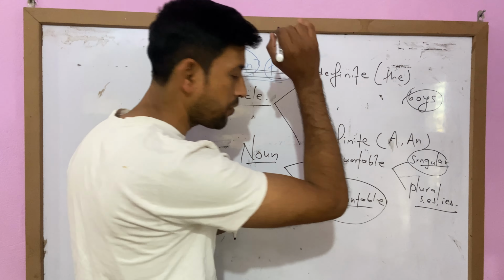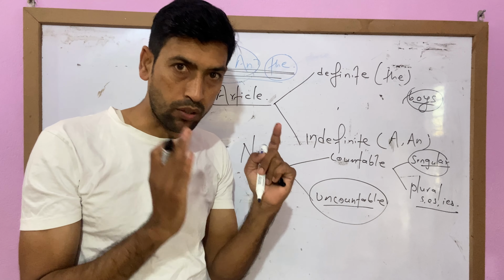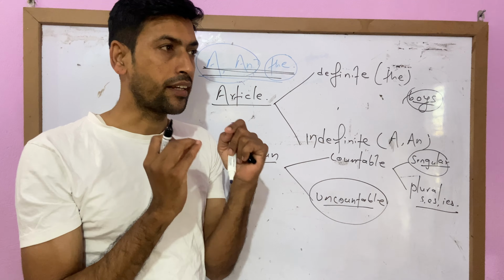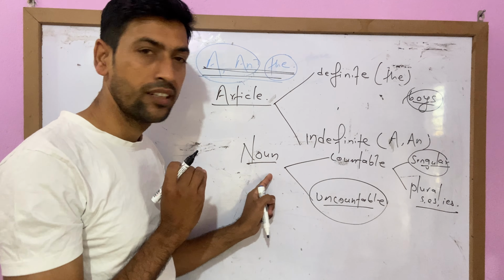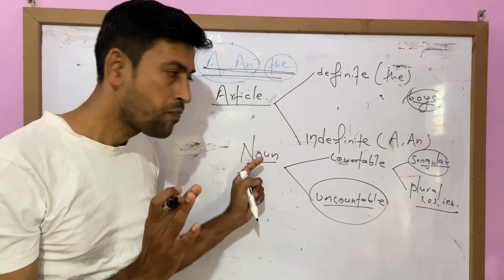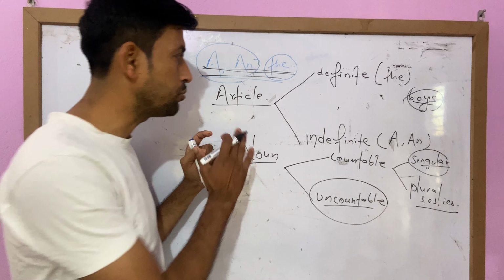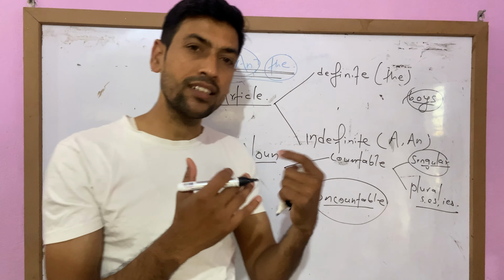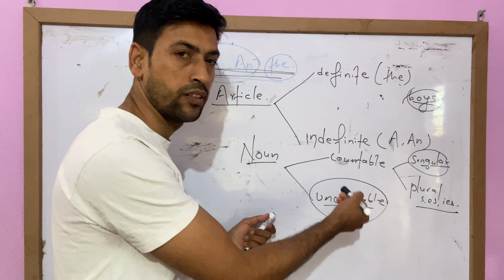So article means only one. If there is a noun and before the noun we use a, an or the article, that noun must be a singular countable noun. Okay, got it? We cannot use articles before plural or uncountable noun. Now I think you are clear where the article is used. The article is used before singular countable noun. Now let's move on.